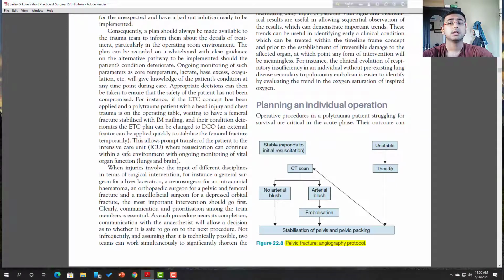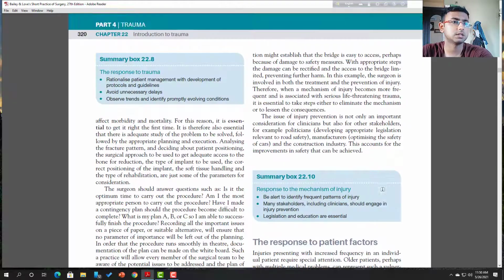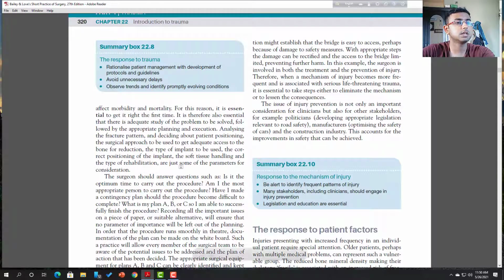If the patient needs early surgical intervention, go directly to the operation theater. If the patient is stable, you can have some time for investigations and medications before surgery.